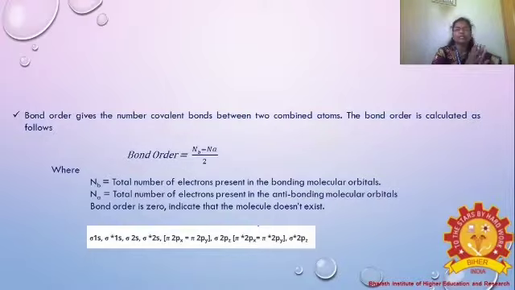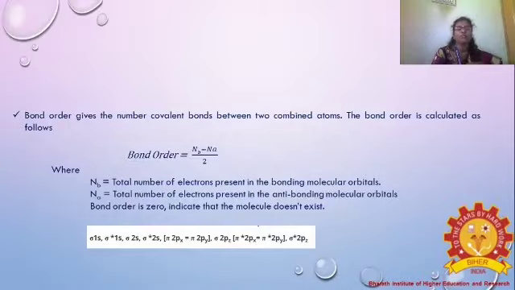Two or more atoms will be combined together to form a molecule. In between, how many covalent bonds will there be? So we have to calculate the covalent bonds. How do we calculate that? That is done using the bond order.